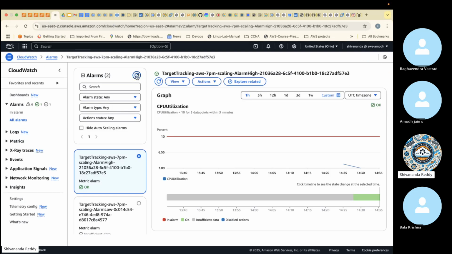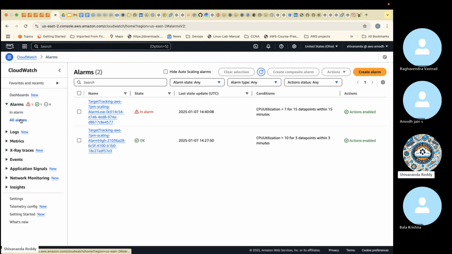Because of CloudWatch, you can look at the CloudWatch here. So you can see alarm low in alarm. Look at it, guys, alarm low in alarm. When? If the CPU utilization is less than 7%, it becomes alarm low. Correct. That's the reason it launched only one server.